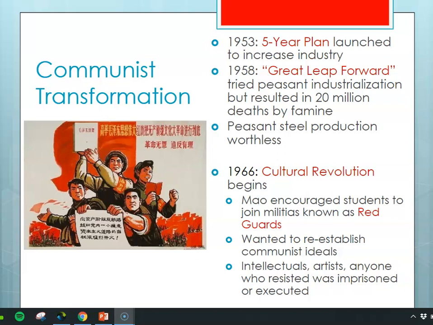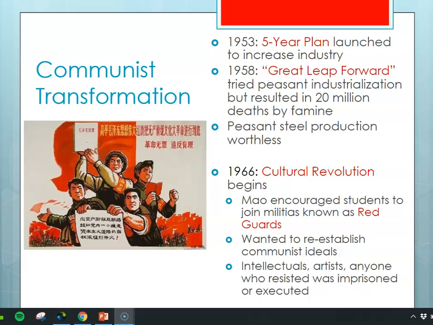Mao starts to lose popularity because of this kind of thing, and in 1966 he tries to regain popularity with this thing called the Cultural Revolution. Mao is an old man, but he encouraged young people, he encouraged students to join militias called the Red Guards, and then Mao's Red Guards, or these students, were supposed to go around and be fanatically loyal to him and really do away with any of Mao's opponents, and to reestablish communist ideals and do stuff like that.